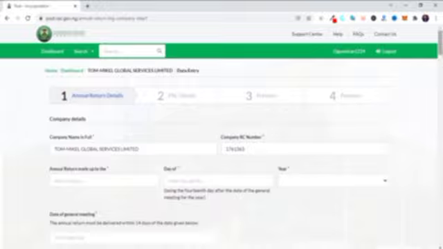So once you have done that, then you put the name of the company here. Then the RC number must be there. Then of course the annual returns made up to what. Like I told you before, you file annual returns at the end of the financial year of the company. So you could put about December, you could put December 20th, December 30th, and so on and so forth. Let's assume you put 13th day of December 2020. Maybe they are filing annual returns for 2020 because they have not filed it before.